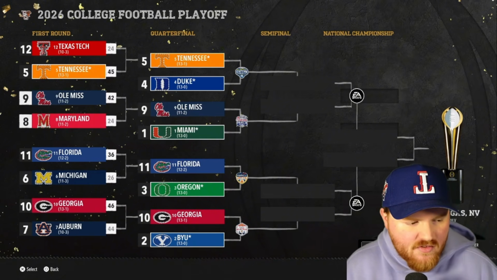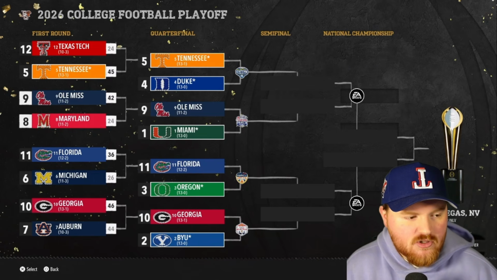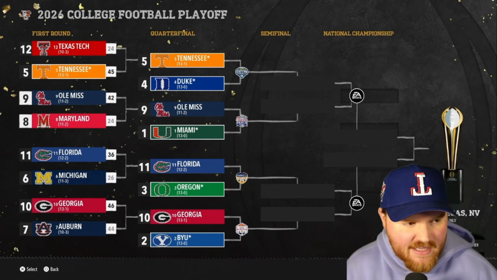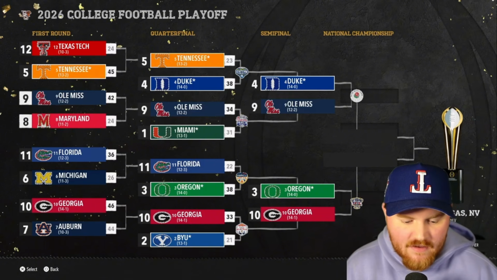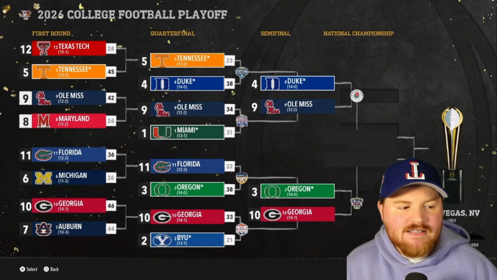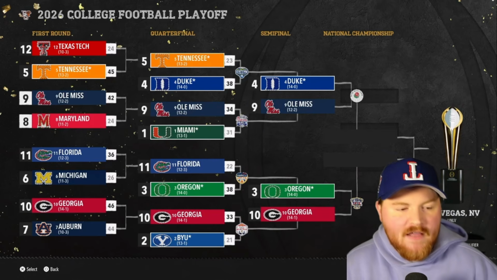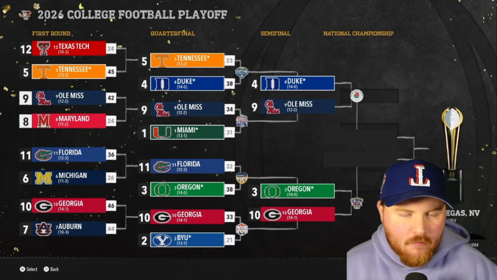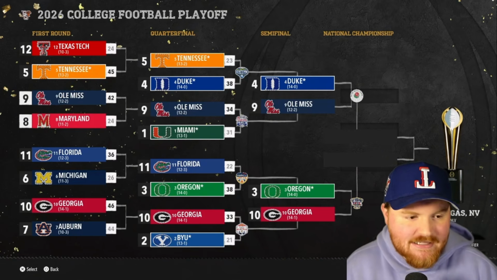We have Florida and Georgia from the same conference, Miami and nobody else. Tennessee from its own conference, Duke from its own conference, BYU from its own conference, Oregon and Ole Miss from the Mountain West in the same conference there in the quarterfinal. Ole Miss does stop Miami, which is big there. Miami does get 14 points in this season, 5 for the playoff appearance, 7 for the first round bye, and 2 for the conference championship game, but they don't get a win, so that limits their point total for the first 2 seasons.